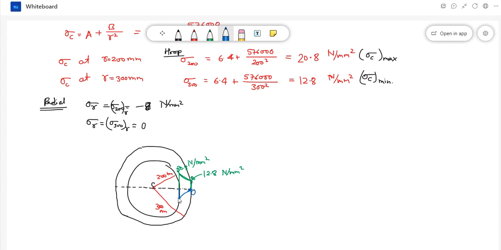Okay, so 0 at this point and minus 8 Newton per mm square at inner surface. Okay, so this is your stress distribution curve. This side radial and this side, this curve is for hoop stress. That's done.